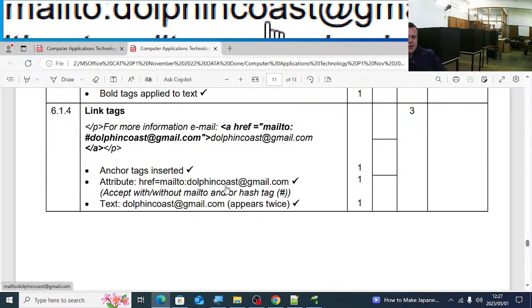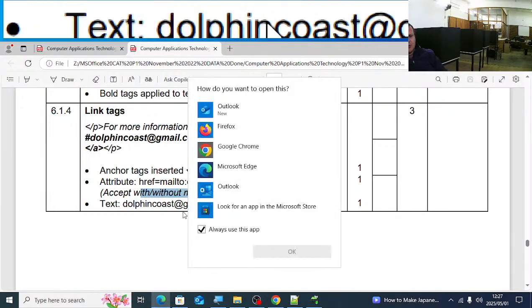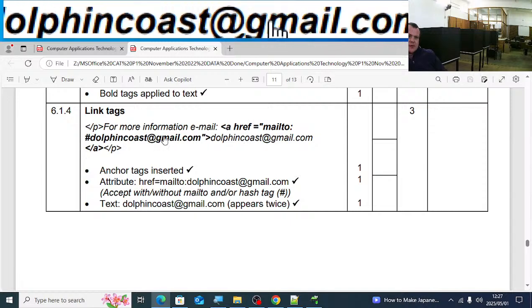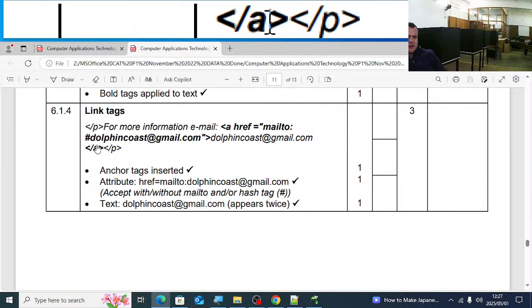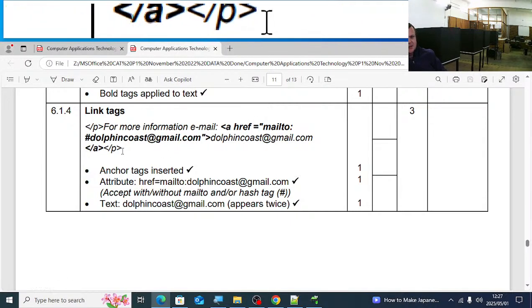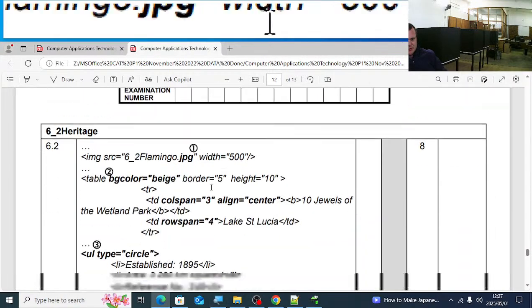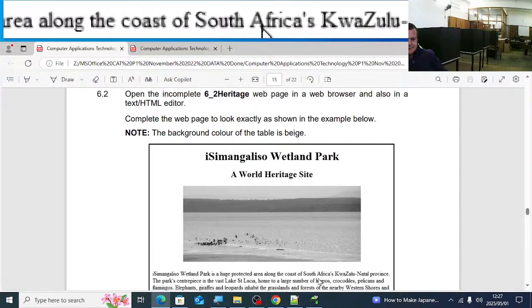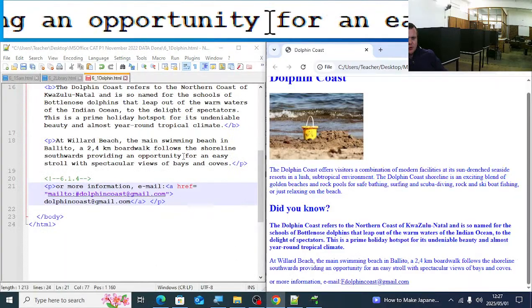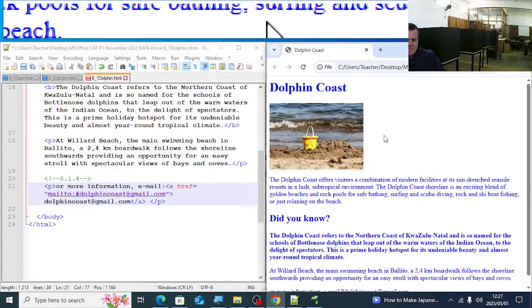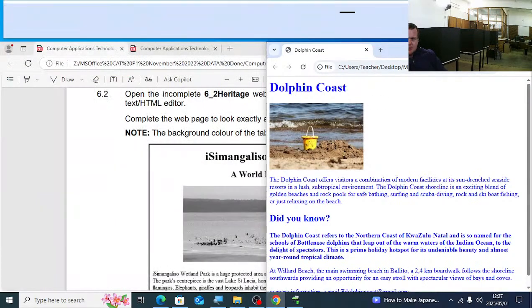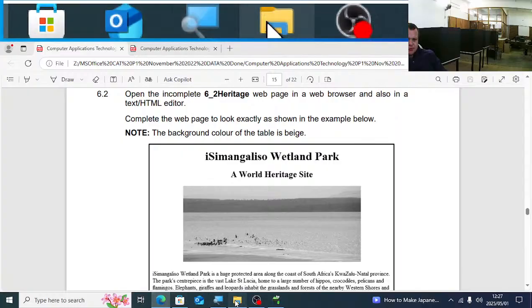Now you see, they tell you they accept it with or without mail to and or the hashtag. So if you just type in the HREF and then the email address, like I did, you'll get your marks. Right. That is 6.1. I hope you're happy with that one. I'll close both of them. Open up 6.2 now.